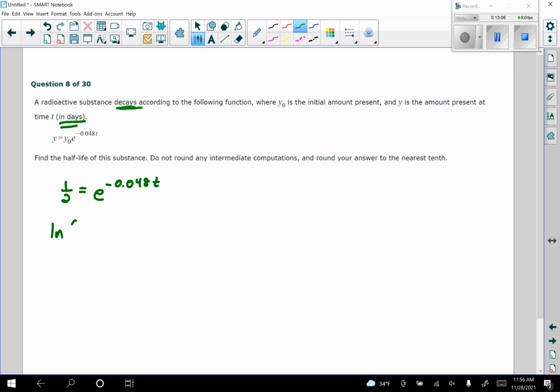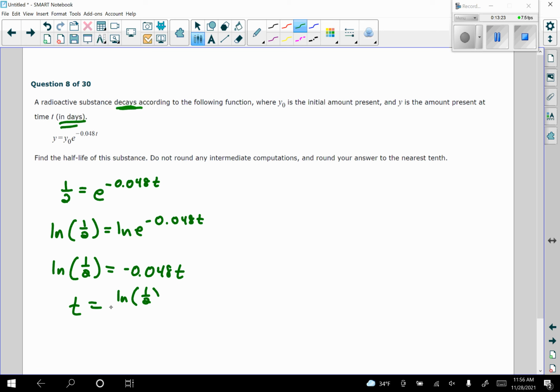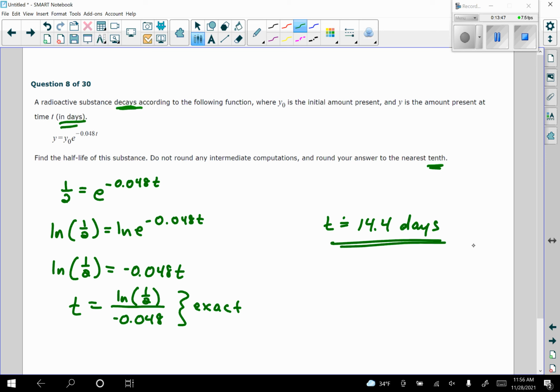Now to solve, I'm just going to take the natural log of each side. This gives me the natural log of 1/2, and over here, we'll just be left with the negative 0.048t. So the exact form is t is equal to the natural log of 1/2 over negative 0.048. We'll round to the nearest tenth, so t is approximately 14.4 days. Always want to label this. Type that in, make sure you're getting the 14.4.